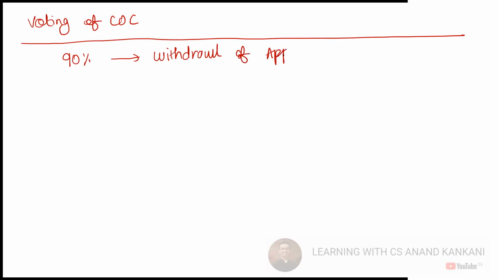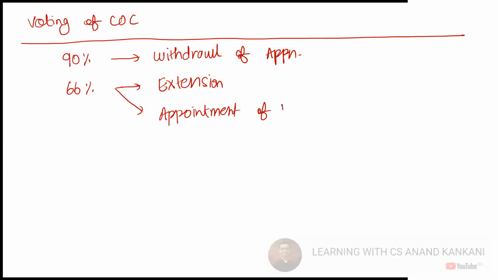Then 66% for extension, for the appointment of the RP, and for the replacement of the RP.